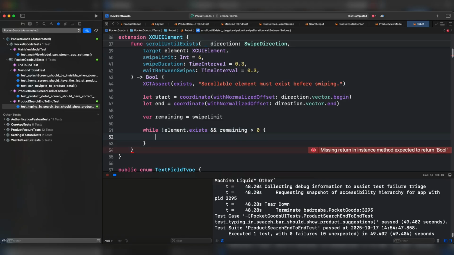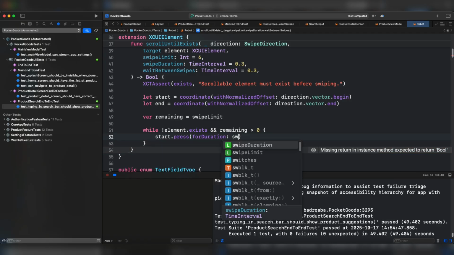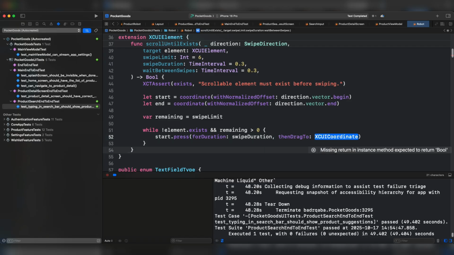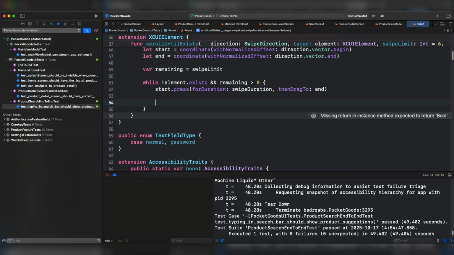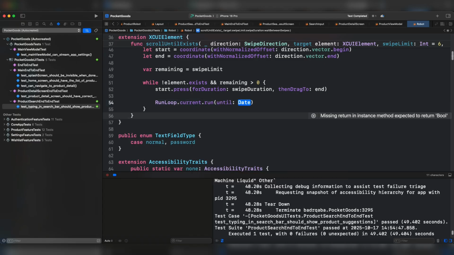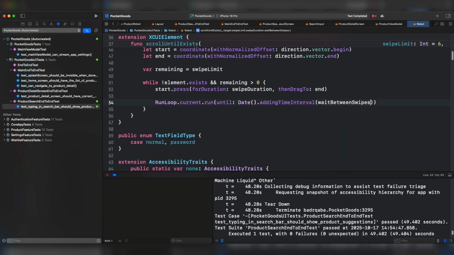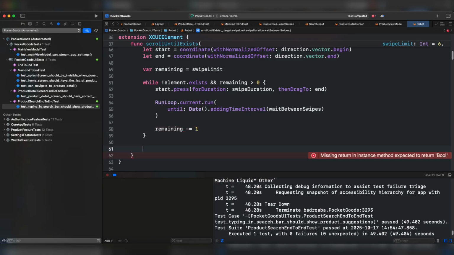We have to perform the sweep gesture by doing start and press for the duration sweep duration, then drag to the end position, which are the coordinates of the elements. We have to give the UI some time to update before checking again by doing run loop, current and main, and run until date and add time interval. Let's add here the wait between sweeps, decrement by 1 the remaining attempts. Once we are outside the loop, we're going to return whether the target now exists in the UI or not.